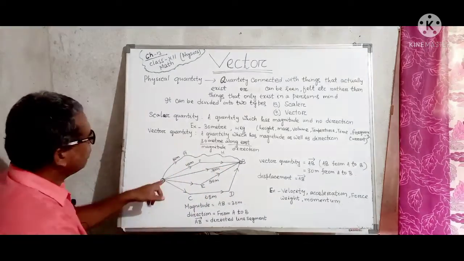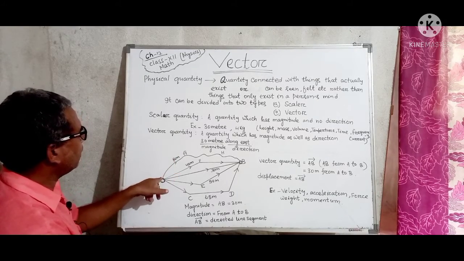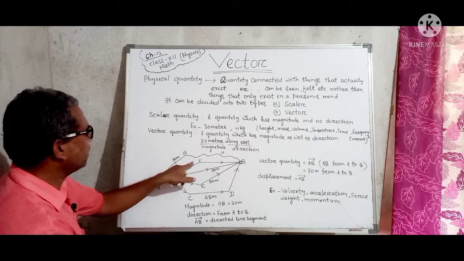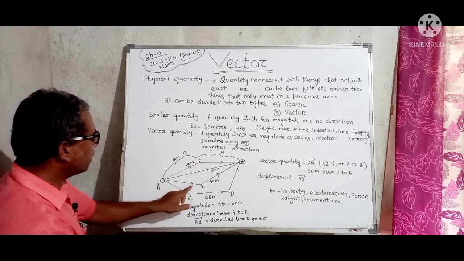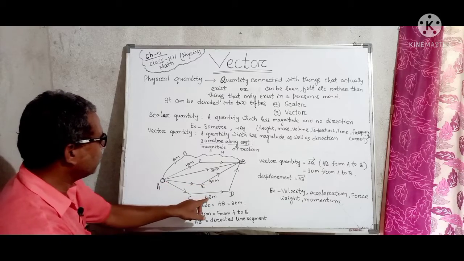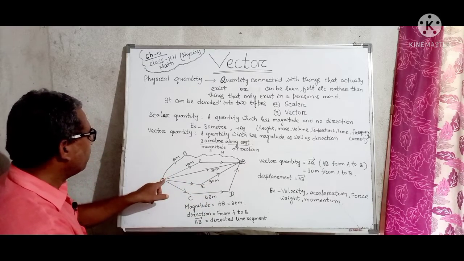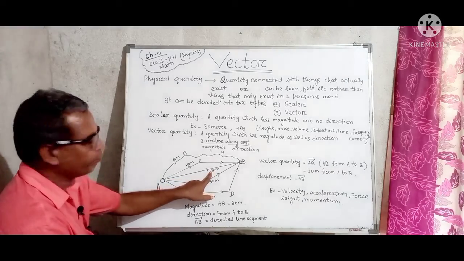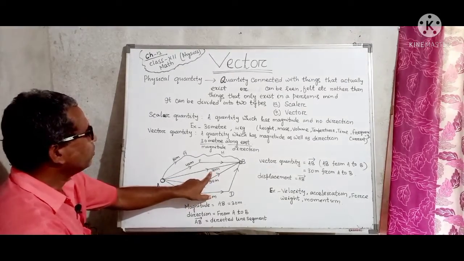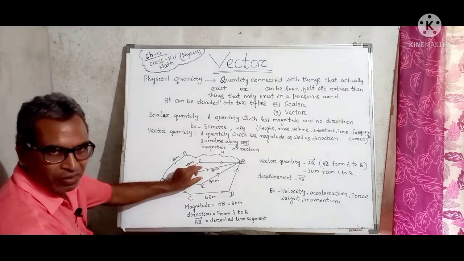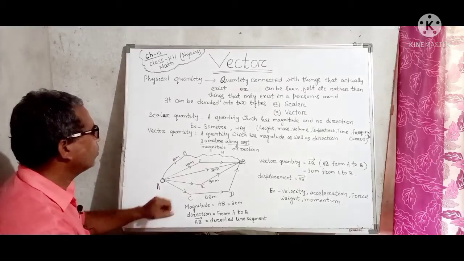Okay, so here distance is 60 meter, here distance is 40 meter, here distance is what? 50 meter, here distance is 65 meter, but the shortest distance you see is 30 meter. Okay, so we can take this for our vector quantity.